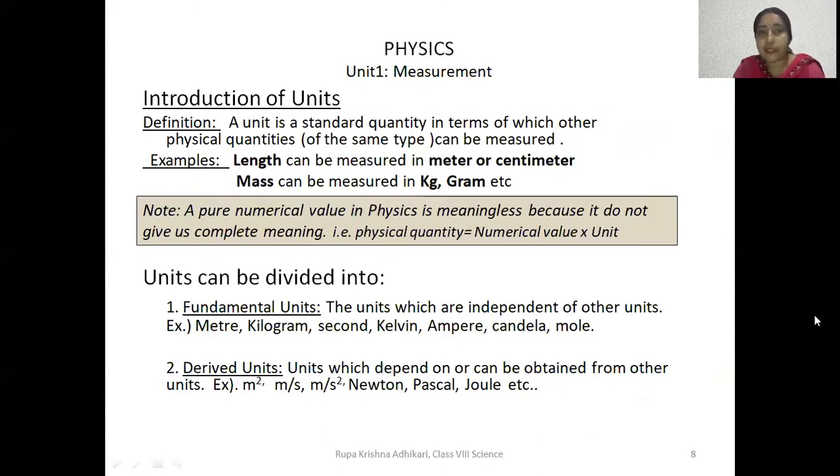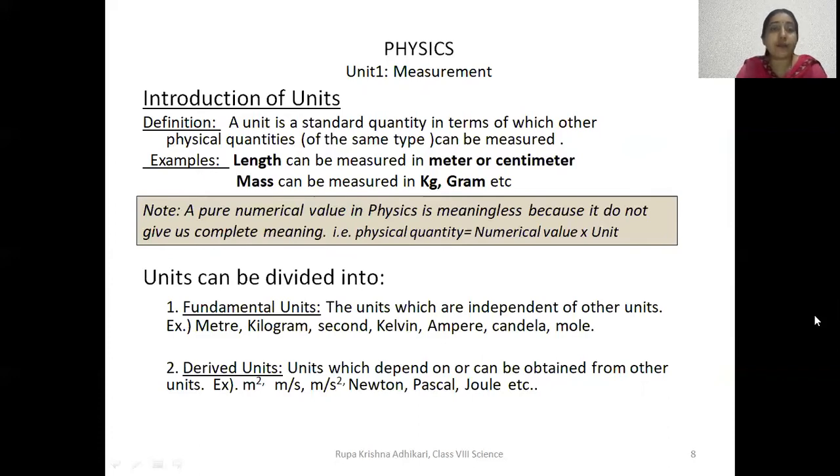For example, if I tell you 5, you will say 5 is simply a number. You can't recognize what 5 is there. It does not give you any particular meaning. But if I tell you 5 meter, you will say it is length, a measurement of length.